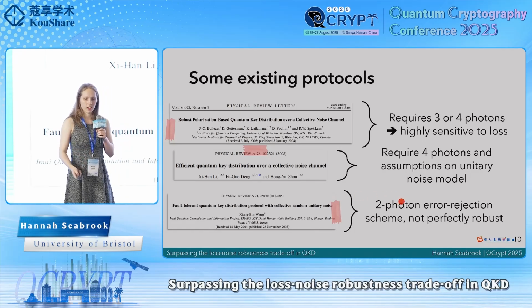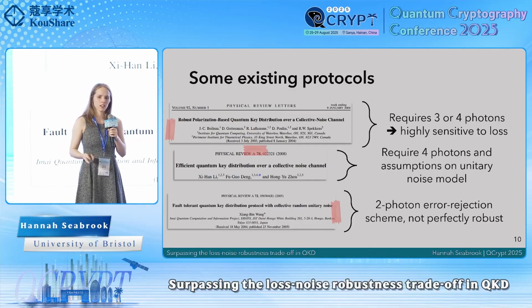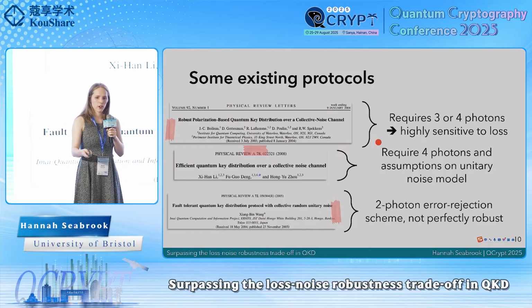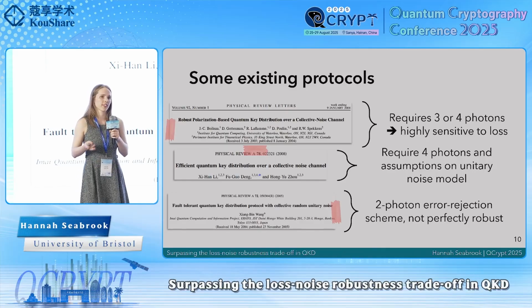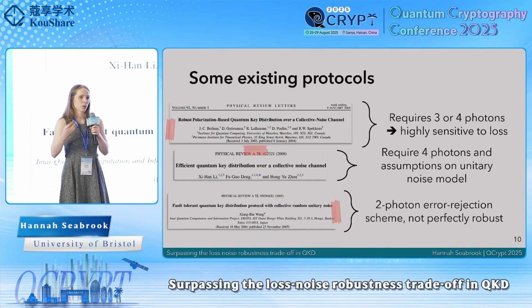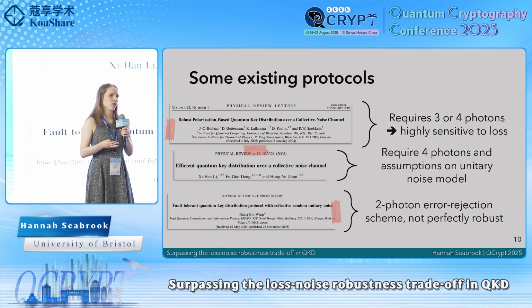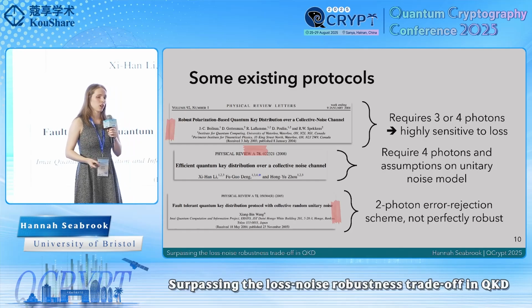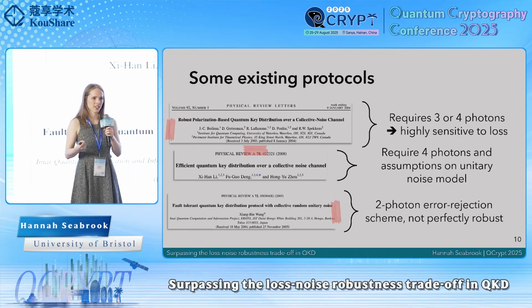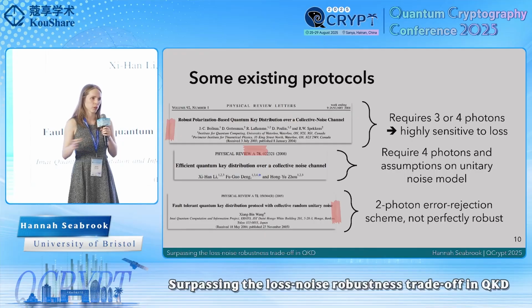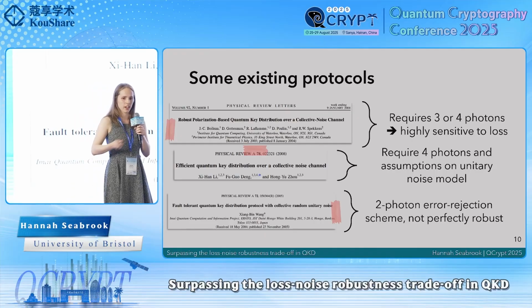There was a 2-photon scheme which proposed a noise-resilient protocol that increased the robustness to noise compared to BB84, but was not perfectly noise-canceling. On the other hand, by using 3 or 4 photons, we could get perfect resilience to noise and all the requirements we need for security, but at the cost of having 3 or 4 photons, which makes them highly sensitive to loss. Because if even 1 photon is lost in the logical state, then the whole logical qubit is compromised.